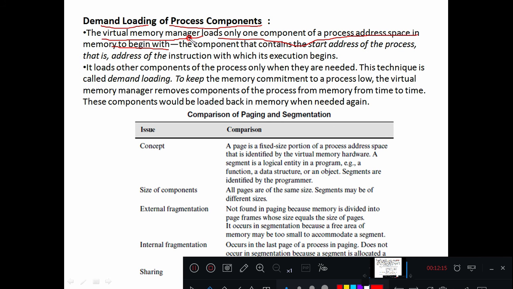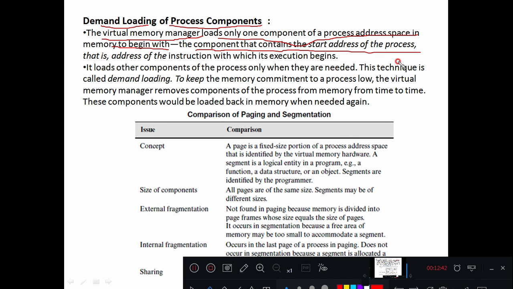So initially, the virtual memory manager loads only the initial component of a process address space into memory, the component that contains the starting address of the process. Let us say it starts with some instruction, let us say move. The address of that particular instruction will be initially loaded into the main memory.